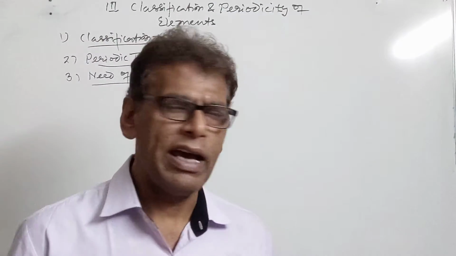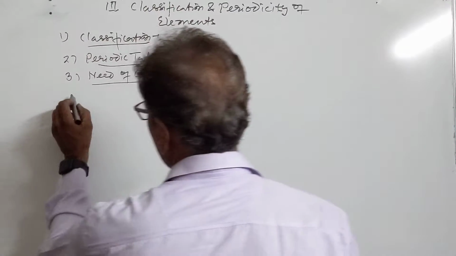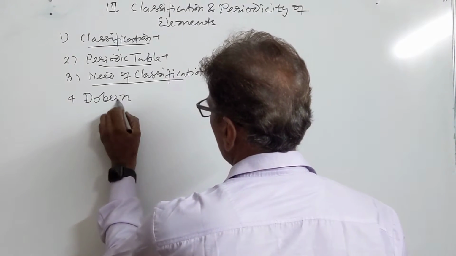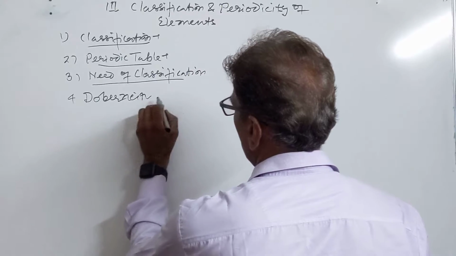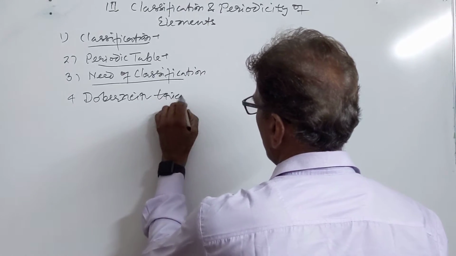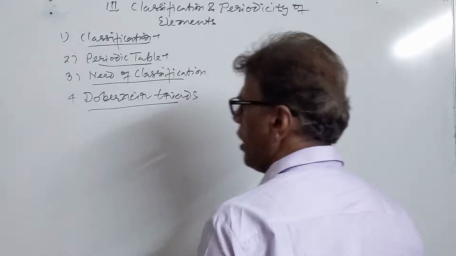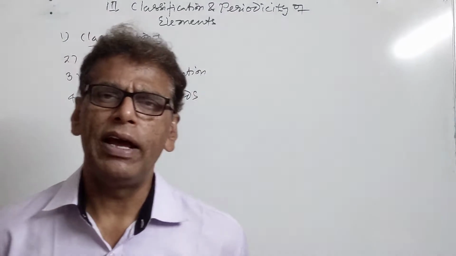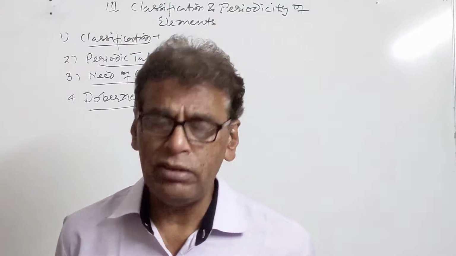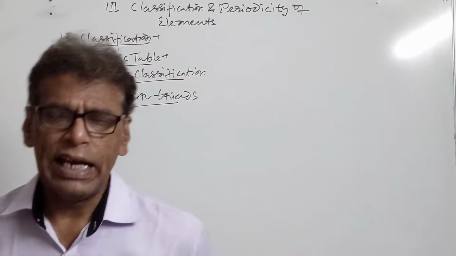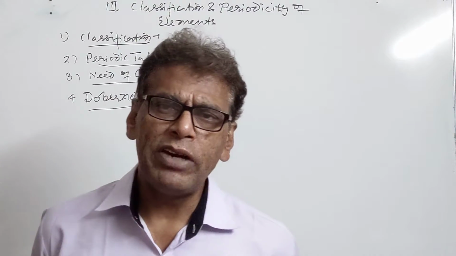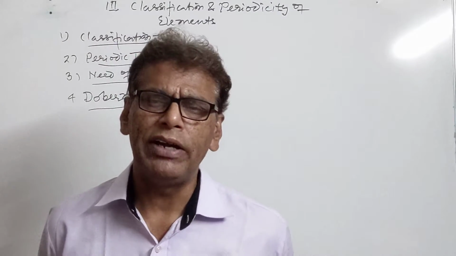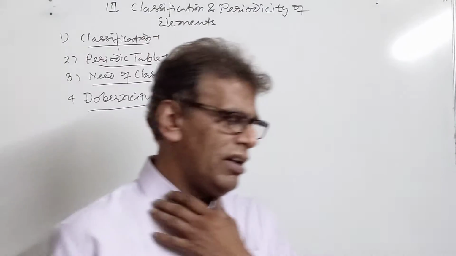Then different attempts were made. The first attempt that was a little bit successful was Dobereiner's triads. So Dobereiner was the first scientist who was a little bit successful in making triads of the elements. In these triads, the atomic weight of the middle element was just the average of the atomic weight of the first and third, the last element.